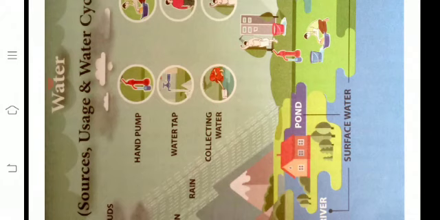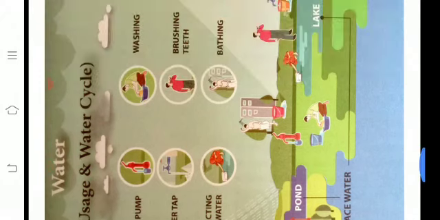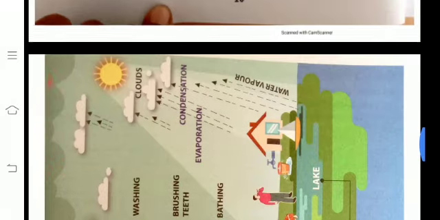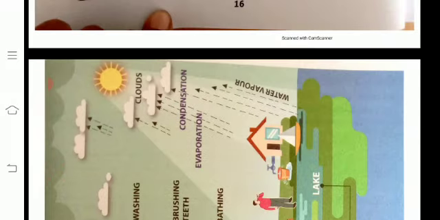We are using hand pumps and water taps, collecting water, okay? Then the water is used for washing, brushing teeth, bathing, okay? These are the purposes of water. Then the processes, condensation and evaporation, water vapor. This is the water cycle.